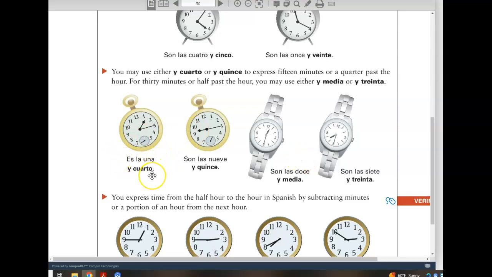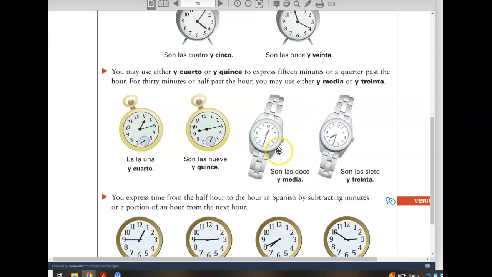Es la 1:15, it's a quarter past 1 or 1:15. Son las 9:15, it's 9:15, or son las 9 y cuarto, it's a quarter past 9. Cuarto and quince are identical to each other. 15 minutes is a quarter past an hour.